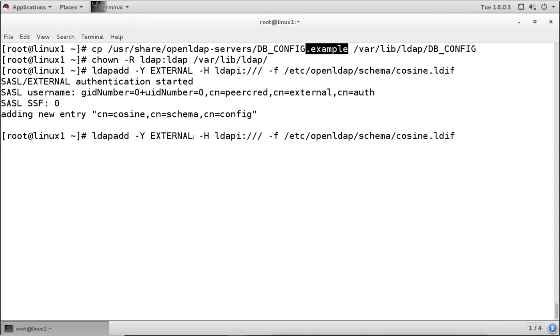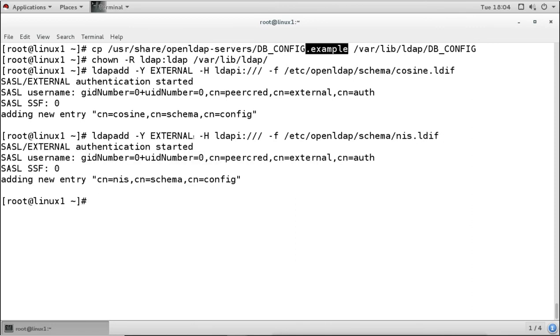Then we will add the NIS schema also. Then we will add the schema for inetOrgPerson.